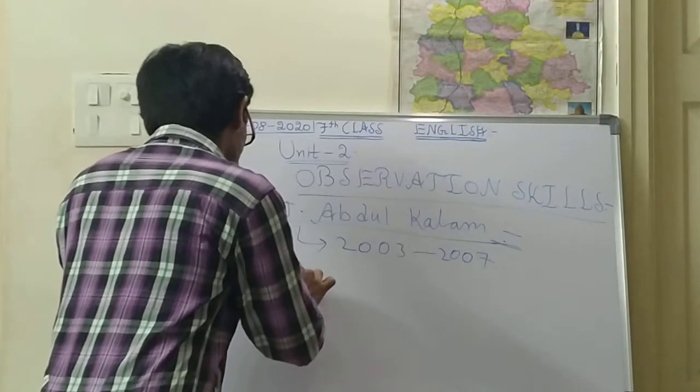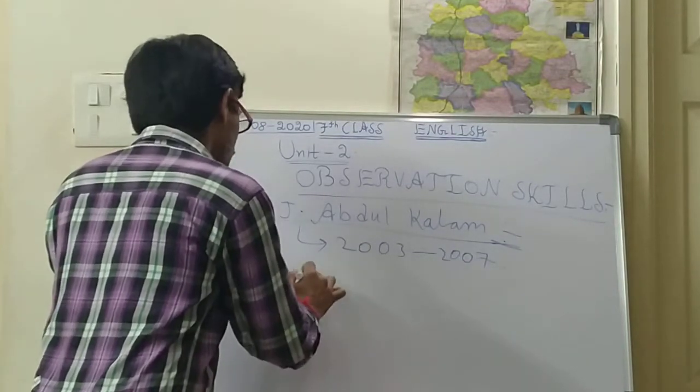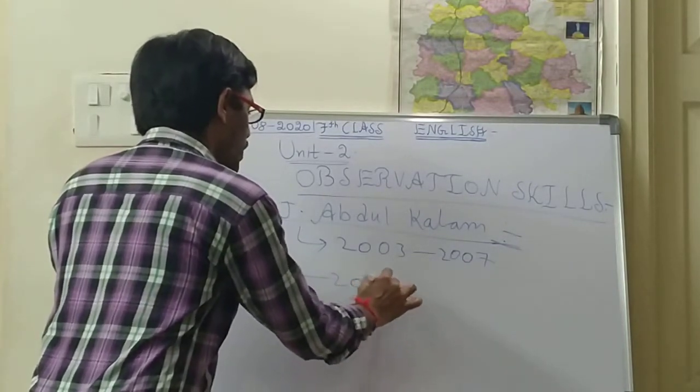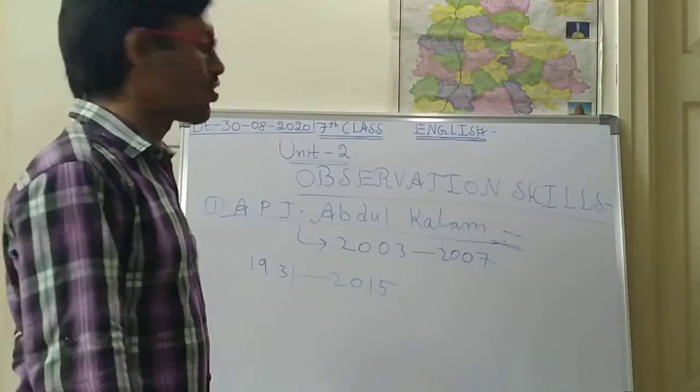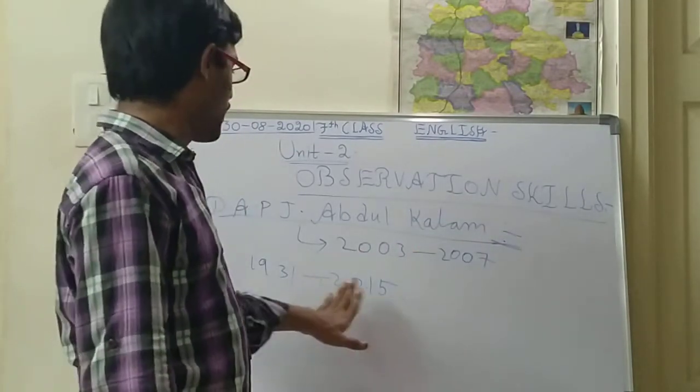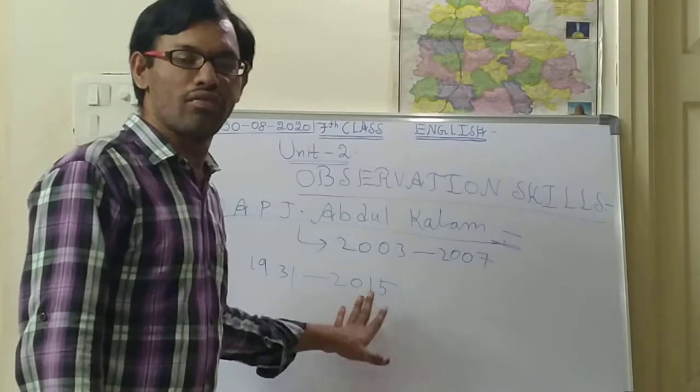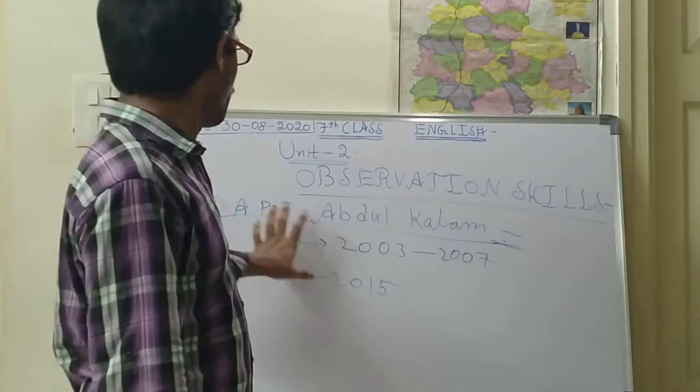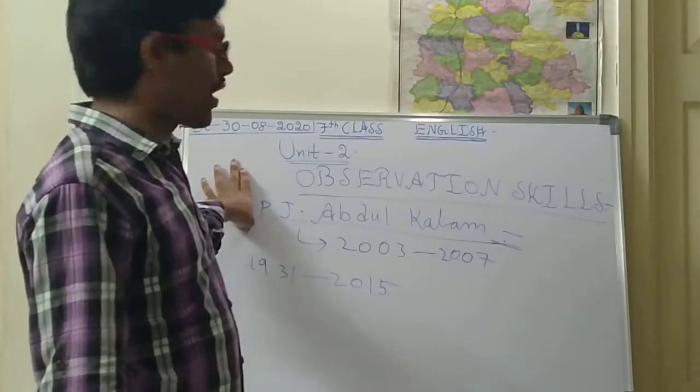He was born in the year 1931 and died in the year 2015. So he is APJ Abdul Kalam.